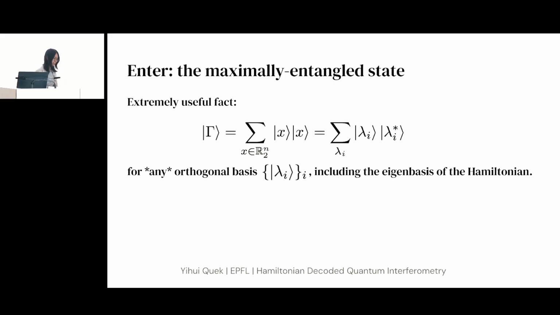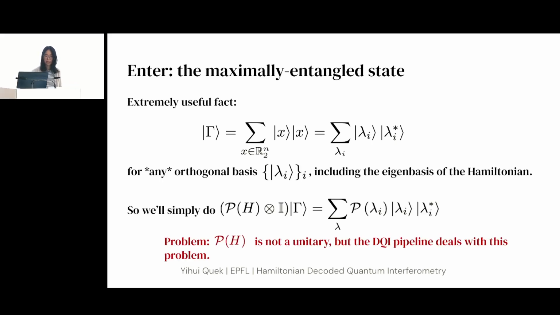there is a trick that we use, which is the maximally entangled state, which has this very useful property that the maximally entangled state is maximally entangled in any eigenbasis, including the eigenbasis of the Hamiltonian. And this is true even if you don't know what the eigenbasis of the Hamiltonian is. So what we are actually going to do is we start off with the maximally entangled state, and then we apply a polynomial function of the Hamiltonian to one register of the maximally entangled state.